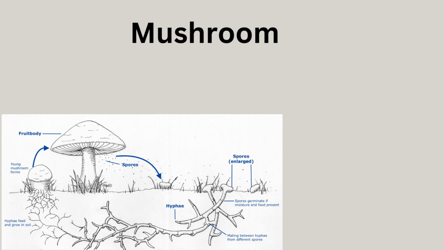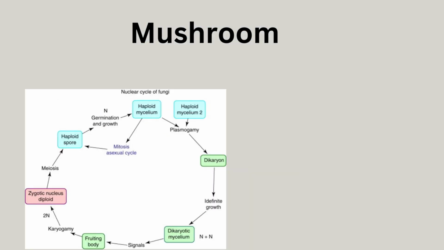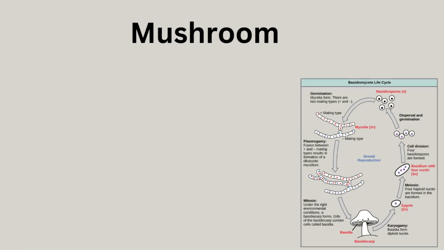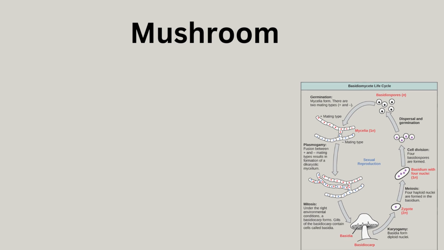And here's a diagram, as you can see here, of the cycle for sexual reproduction. After the dikaryon forms, the mushroom starts growing, and eventually it becomes a brand new mushroom that's ready to reproduce once again. An example of a mushroom that reproduces sexually would be Bacillus macetilis. And here's a diagram of its life cycle.